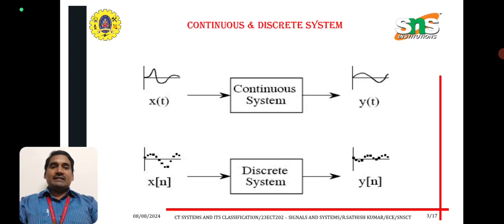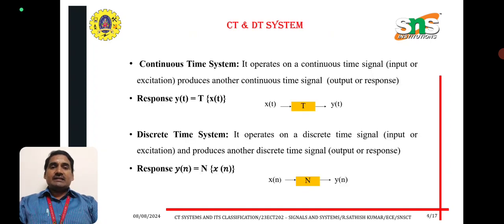It is of two types: continuous system and discrete system. X of t, when applied to the continuous system, produces the output y of t. X of n, when applied to the discrete system, produces the output y of n. A continuous time system operates on a continuous time signal. Input or excitation produces another continuous time signal, output or response. Response y of t is equal to capital T of x of t. A discrete time system operates on a discrete time signal, input or excitation, and produces another discrete time signal, output or response. Response y of n is equal to capital N of x of n.